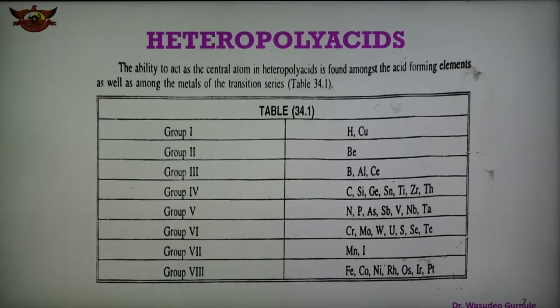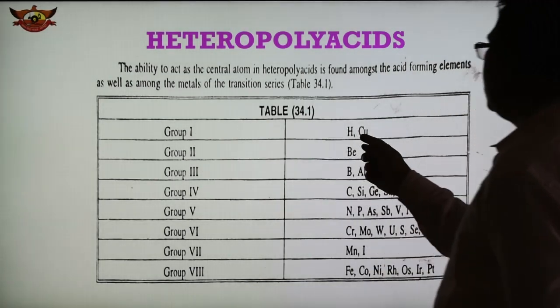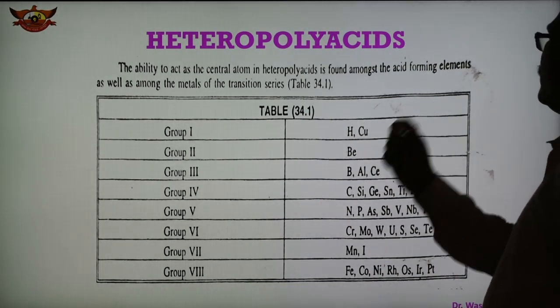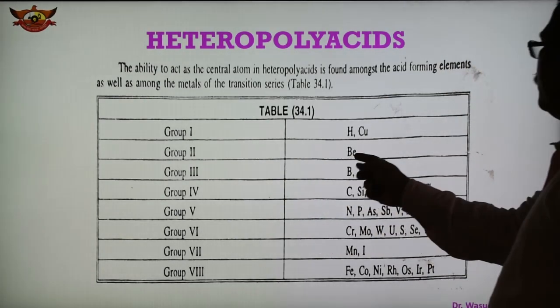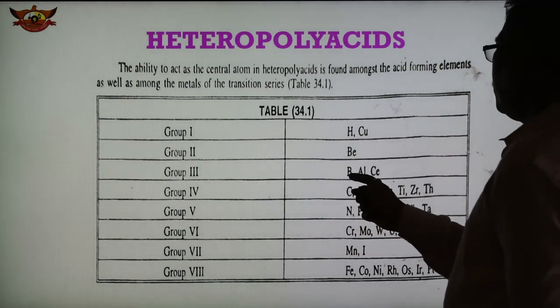Now in the case of heteropolyacids, this table shows the ability of the central atom, that is the heteroatom, to form heteropolyacids, among acid-forming elements as well as among the metals of the transition series. From group 1 it is hydrogen and copper. Group 2, beryllium. Group 3, boron, aluminium, cerium.